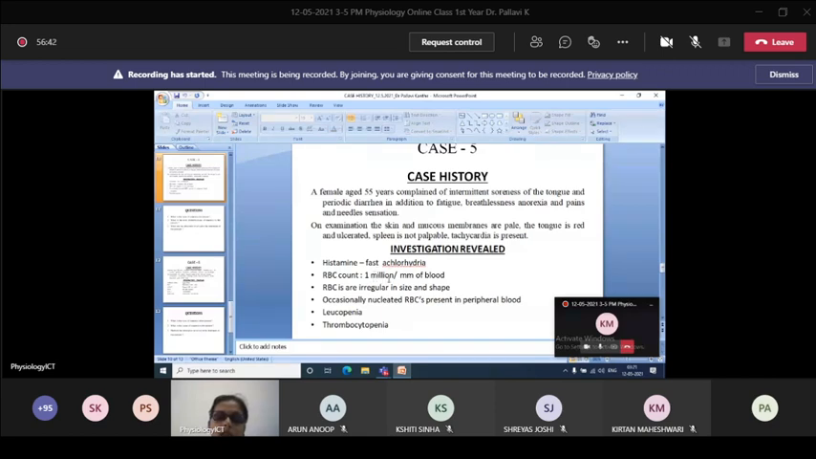So RBC count is how much? 1 million cells per mm cube. Irregular shape of RBCs and occasionally nucleated RBCs are seen. Leukopenia and thrombocytopenia, WBCs and platelets are decreased.